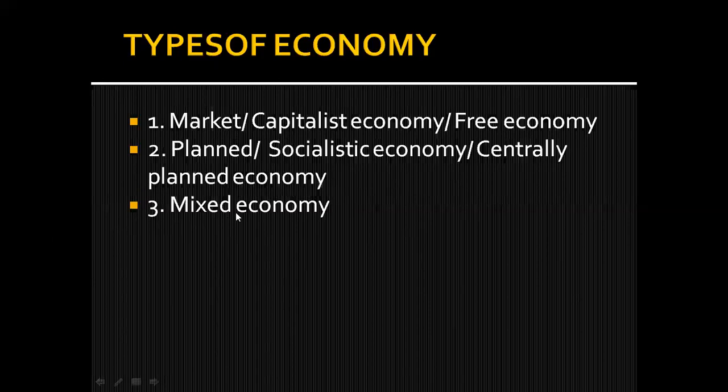Coming to the third economy, that is mixed economy. Mixed here refers to the combination of market economy plus planned economy. It means some resources are owned and controlled by the government. Some decisions are in the hands of the government, and some decisions are also taken by the private sector. It means in combination, private plus public sector, both of them take the decisions to control the economy. Is it clear to you? I would like to give an example that India is also a mixed economy.